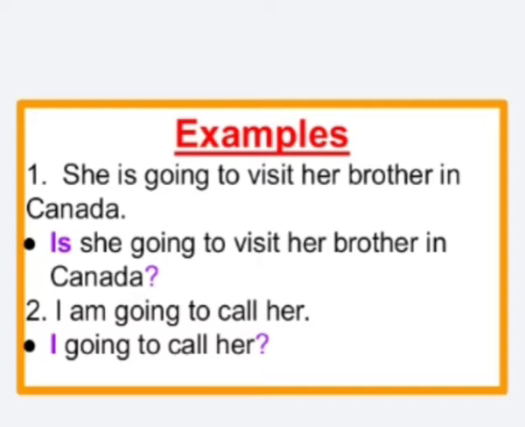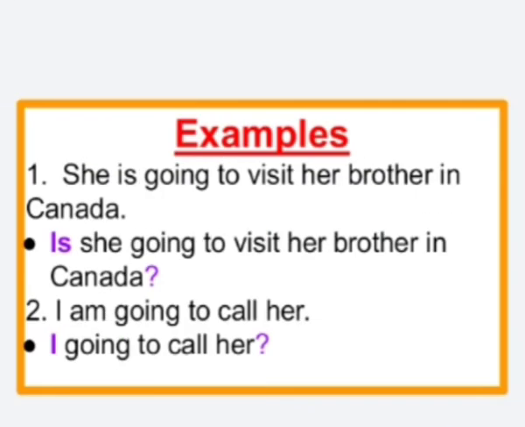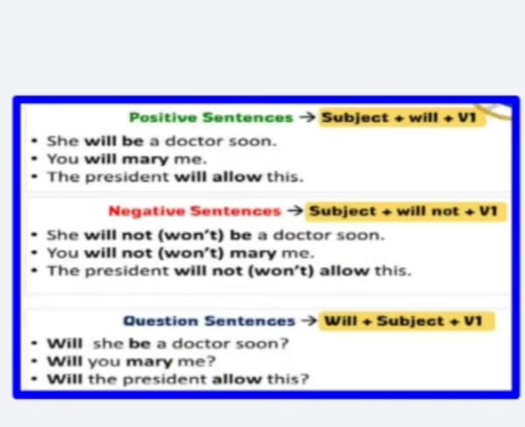Okay, next sentence. I am going to call her. How should we change it into a question? Am I going to call her? At the end of the sentence you put the question mark. So in making the simple question, we only put the be verb, is or am, before the sentence. So we just follow this. Okay. So next we will see the exercise.